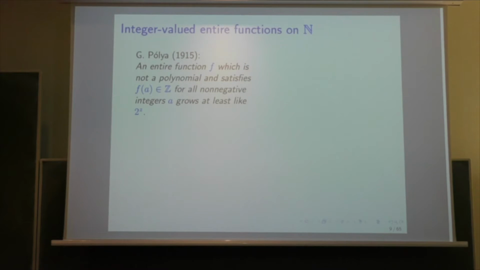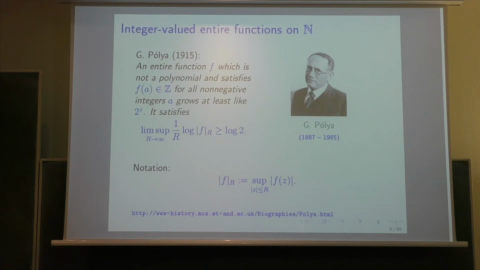The result of Polya is that an entire function which is not a polynomial and satisfies f(a) is in Z for all non-negative integers a grows at least like 2 to the power z. The exact result is that the lim sup of 1 over r log |f|_r is at least log 2, which means that the exponential type of f has to be at least log 2.